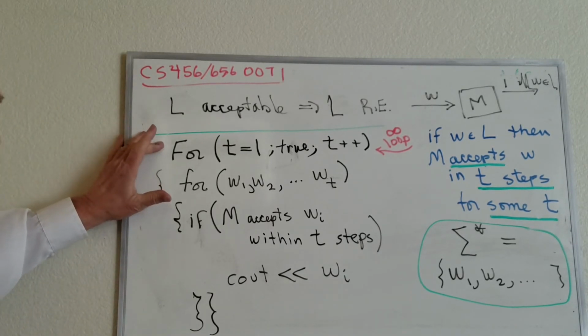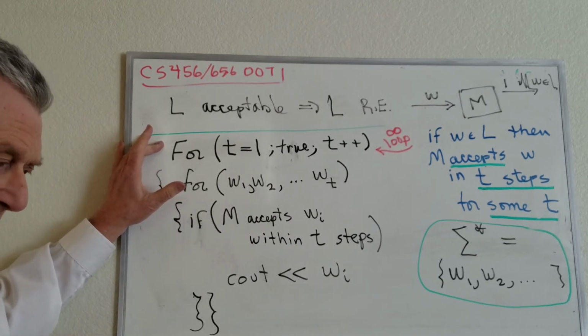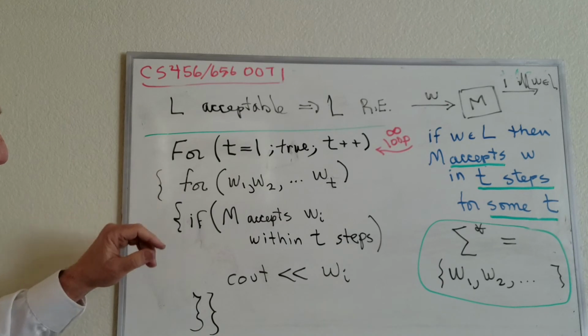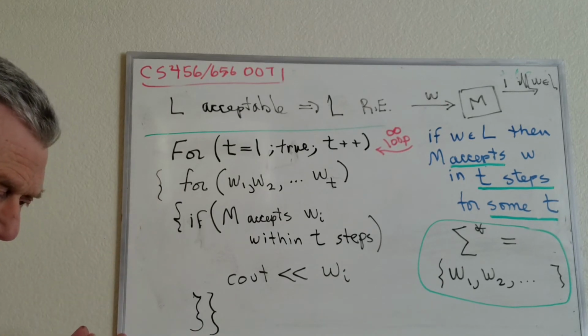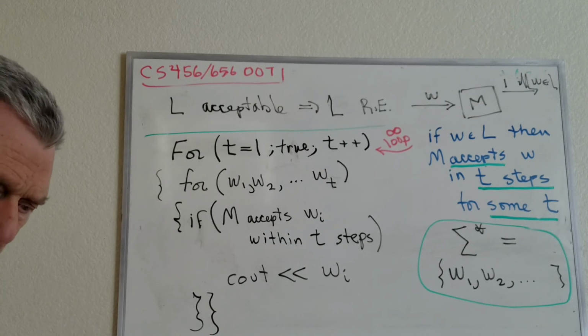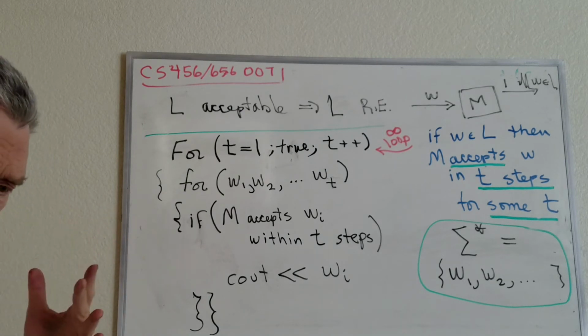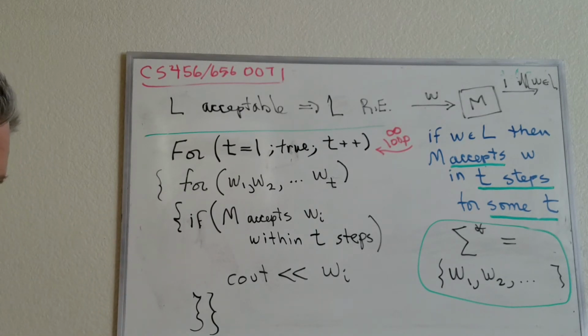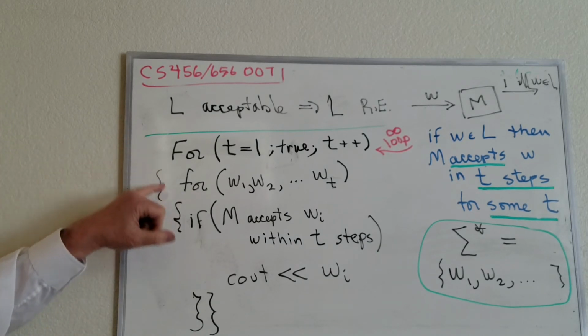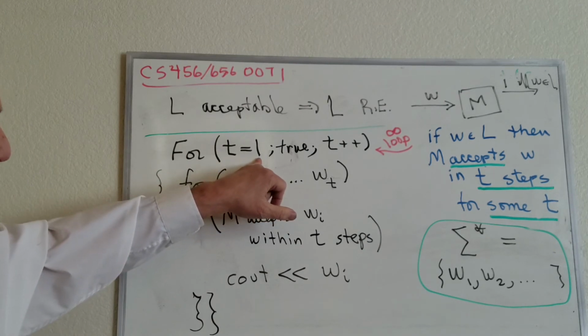The outer loop runs forever, but that's okay, because, for example, if the language L is infinite, the enumeration will run forever. Even if the language is finite, the machine that writes the enumeration could then mark time and do nothing forever, and that's acceptable.